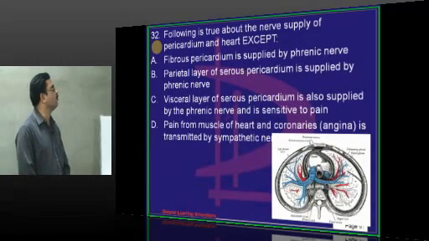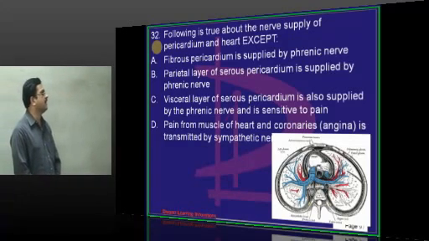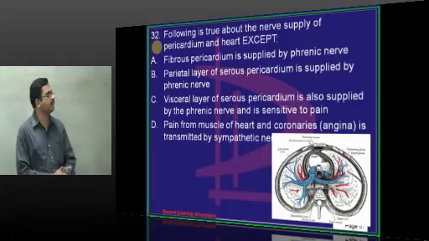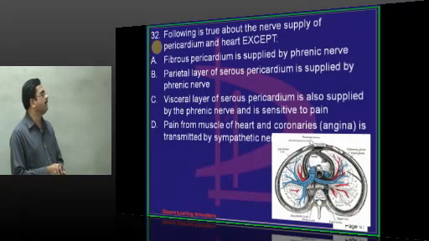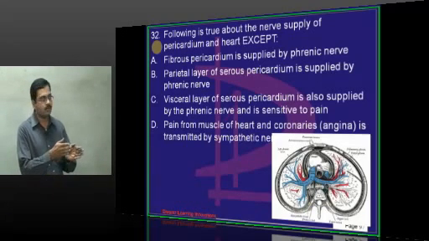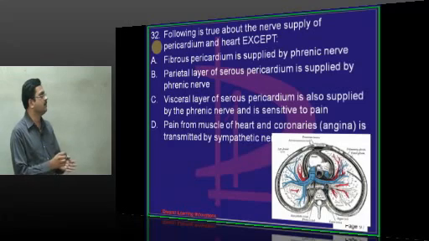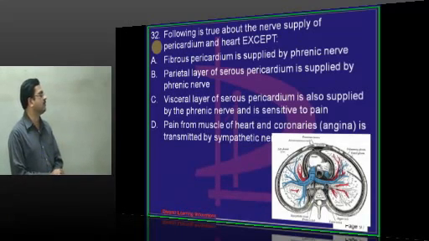The following is true about the nerve supply of pericardium and the heart, except. Fibrous pericardium is supplied by phrenic nerve. The entire fibrous pericardium, including the diaphragm, is supplied by phrenic nerve. Parietal layer of serous pericardium is supplied by phrenic nerve. Parietal layer is in contact with the fibrous pericardium, so it has the same nerve supply and blood supply as that of the fibrous pericardium. Visceral layer of pericardium is also supplied by phrenic nerve and it is sensitive to pain.